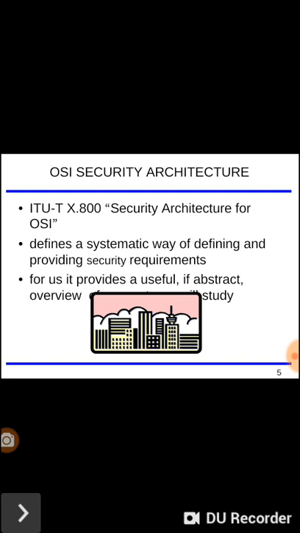Now you can see the OSI security architecture. You know that OSI means Open System Interconnect. So that is called the OSI security architecture, the ITU-T X.800 security architecture for OSI. It is named ITU-T X.800.